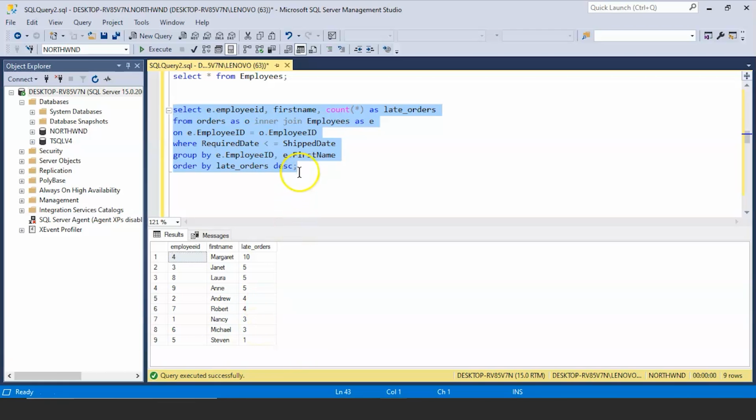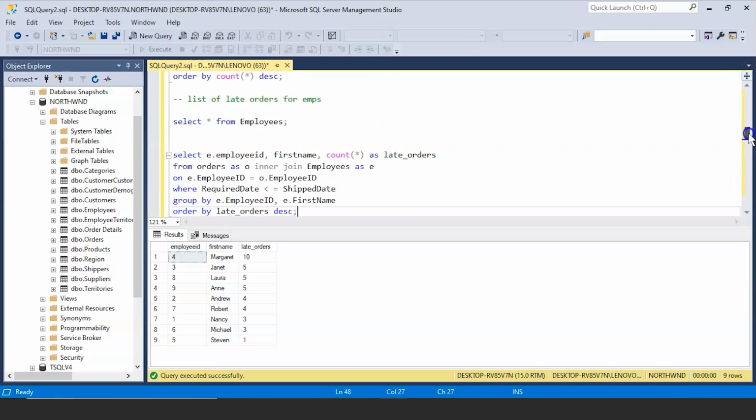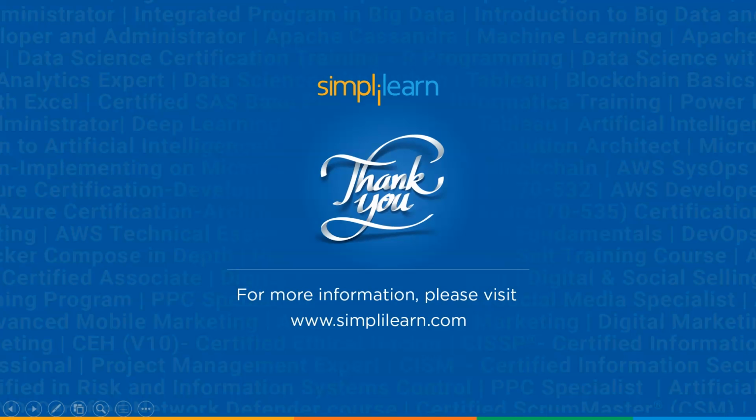So we are done with our demo section and we have covered all our 30 questions, out of which 25 questions were based and used on MySQL server. And to address the last 5 questions, we used our Northwind database that had a lot of tables. You can see it here, and using those tables we solved some interesting questions. Okay, so that brings us to the end of this video tutorial on SQL interview questions.